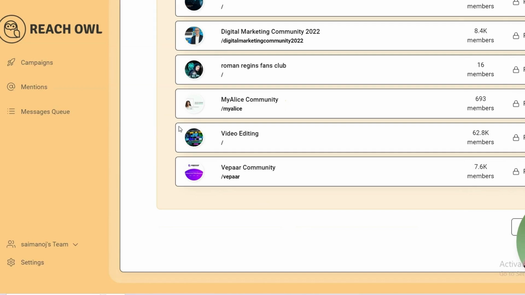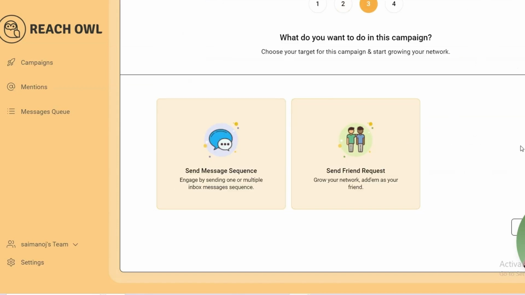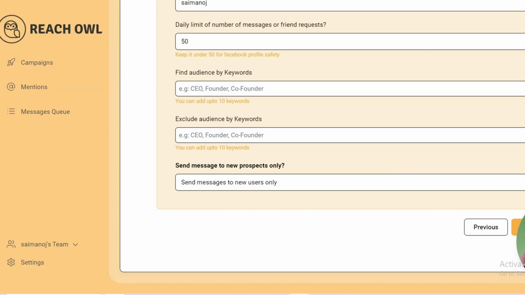Whenever I select group members, different groups will appear, so you can select any group. For example, I'm selecting this group. Here there are two options, send message sequence and send friend request. You can send the friend request as well as messages, but here you can send a message sequence, like one message after another. For example, I'm just showing how both work. So just click on send message sequence.